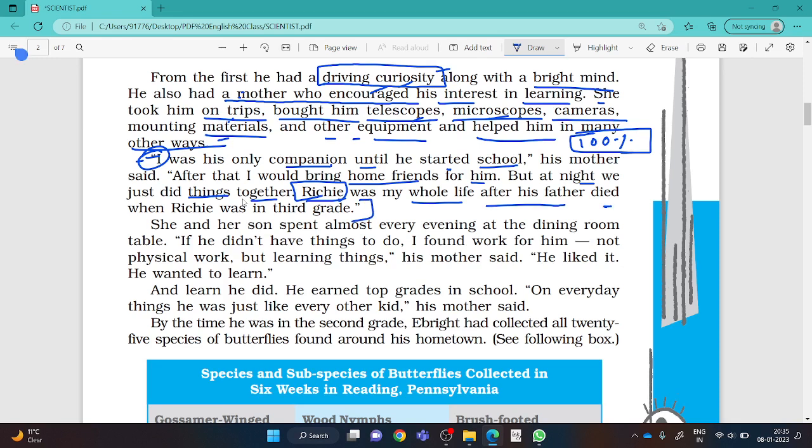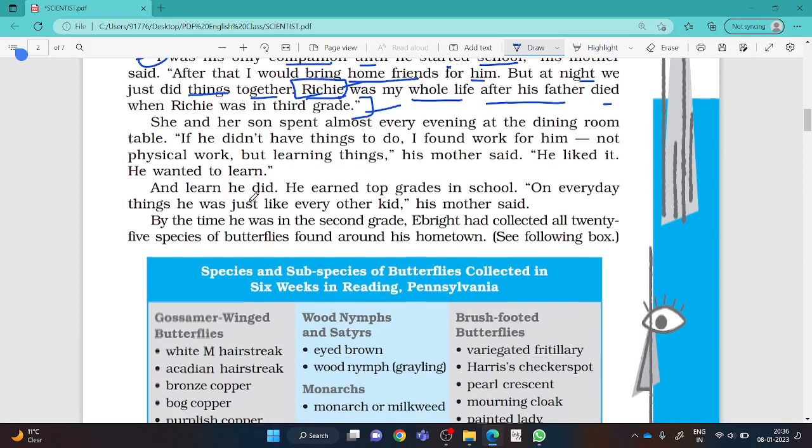In short, you can understand. When did Richard Ebright's father die? His father died when he was only in third grade, third class. And you know, dear students, that Richard Ebright had only his mother with him, and she was also a very supportive mother who supported Richard Ebright in making him a scientist. Okay. She and her son spent almost every evening at the dining room table.